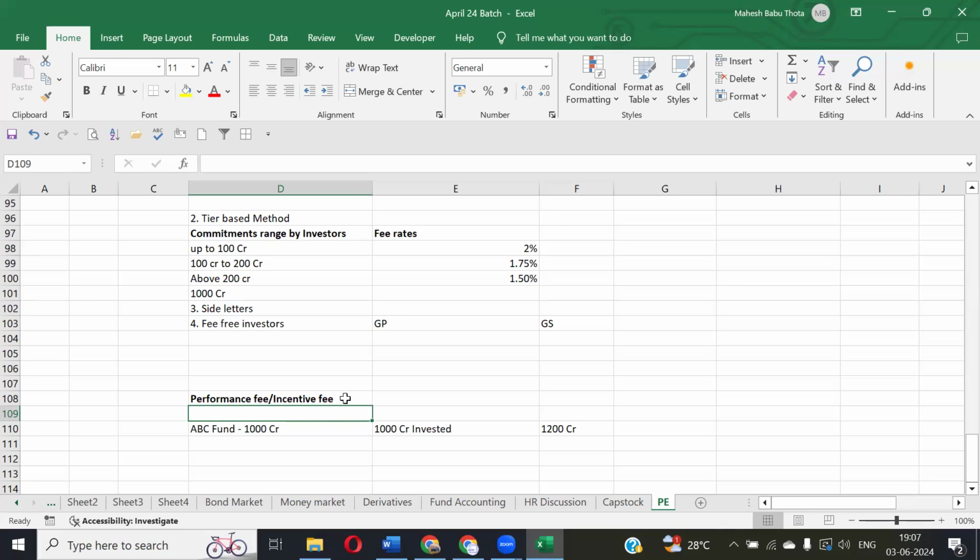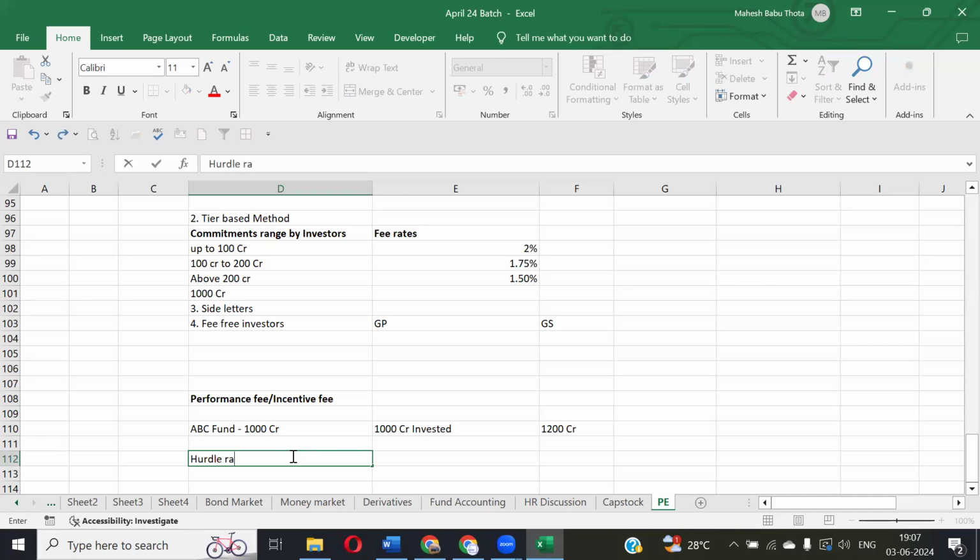Okay, let's talk about the terms: how they will charge this performance fee. First thing that we need to talk about is the hurdle rate. Hurdle rate is nothing but a minimum rate. As we are saying, the general partner can come and participate in the profits. If the fund is getting a profit, they can charge additional fees. That's what we call a performance fee, right?